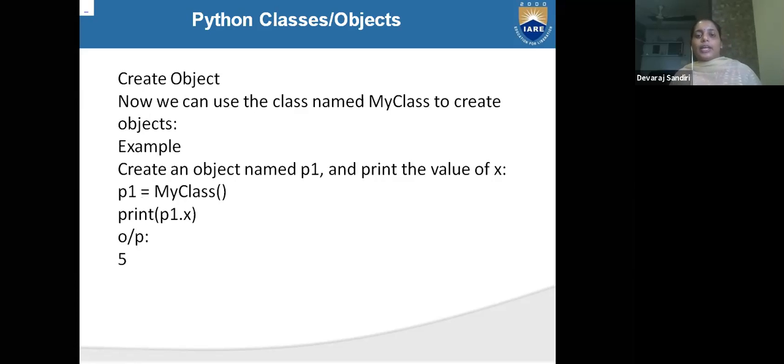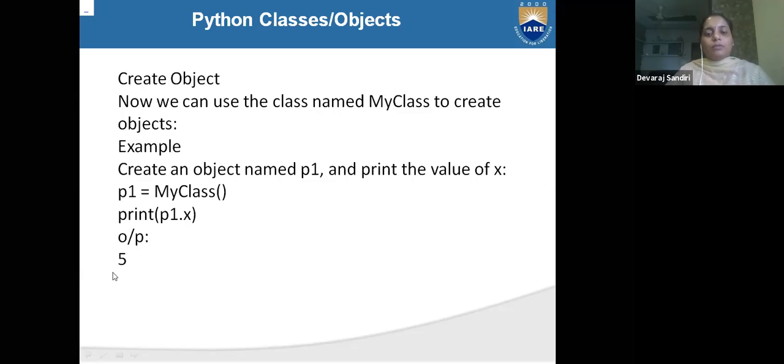Now we can use a class named myClass to create an object. For example, create an object named P1. When we declare an object from the class, then we access the variable as P1 dot X. We can give our object name, P1 dot X.